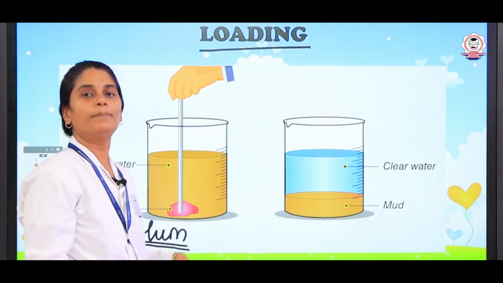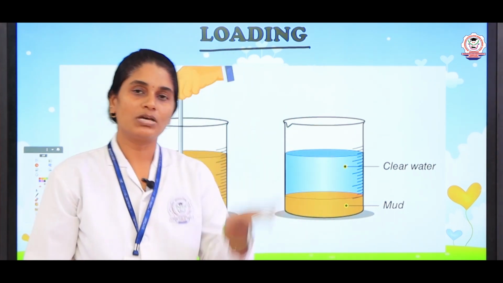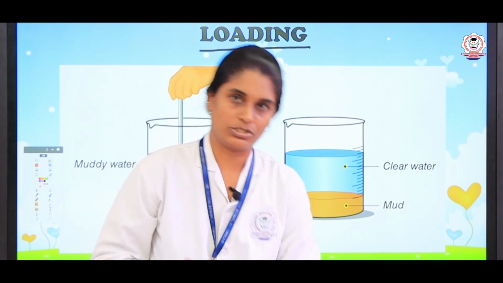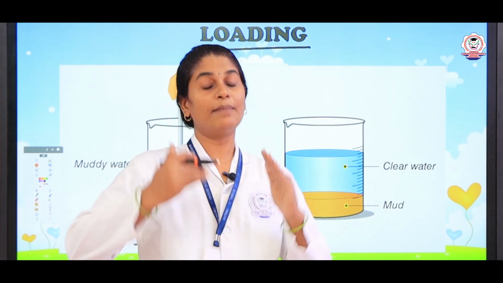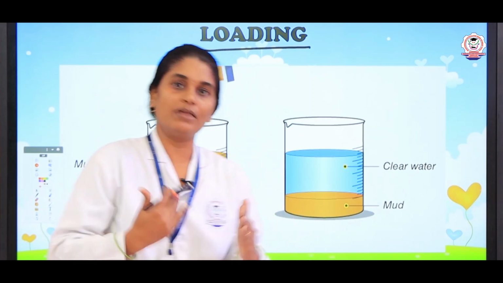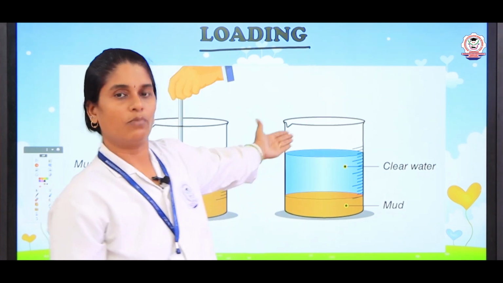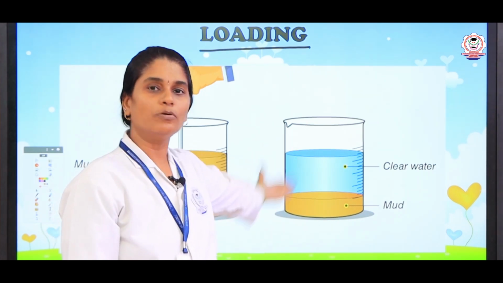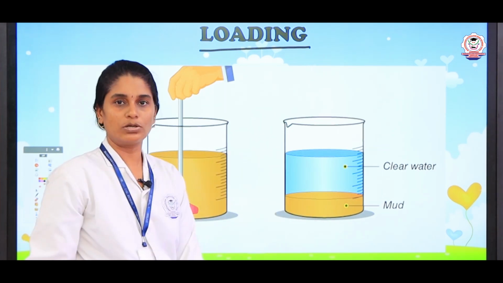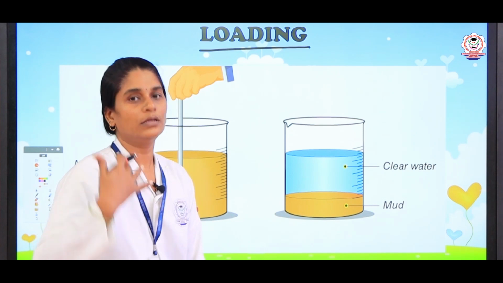So, loading is a process where we add alum. Alum is a chemical substance that will increase the rate of sedimentation. The sedimentation process can be much faster and easier when we add this alum chemical into the impure water to remove the impurities, right. So, these are the processes that can be done to remove the insoluble impurities.